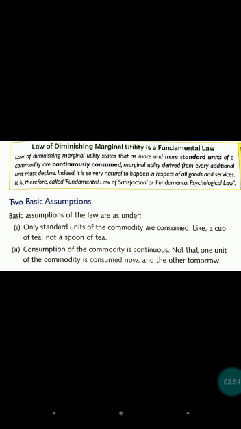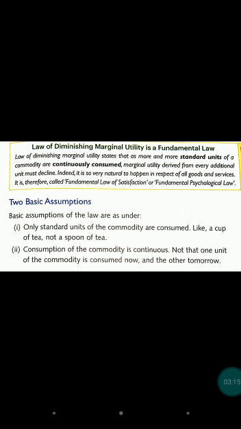Means if we are consuming water, we are saying a glass of water, not a spoon of water. So a glass of water is a standard unit. So if a consumer is consuming more and more standard units of a commodity, continuously consumed, then what happens?